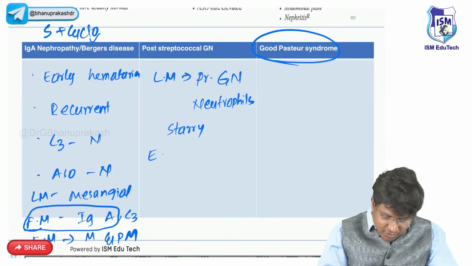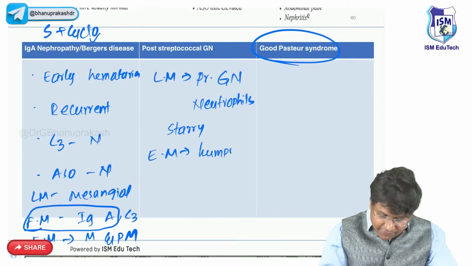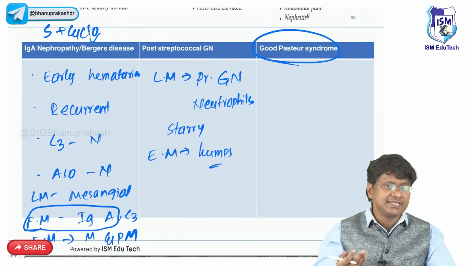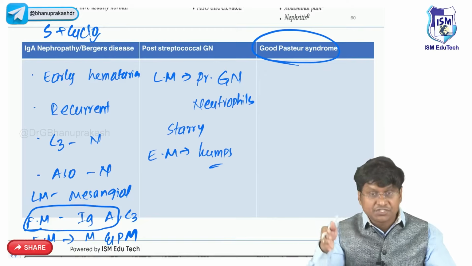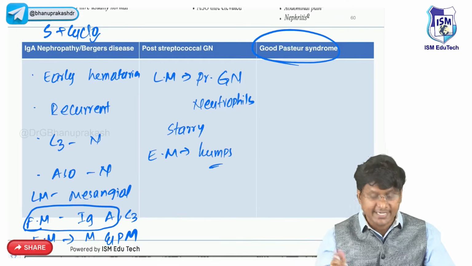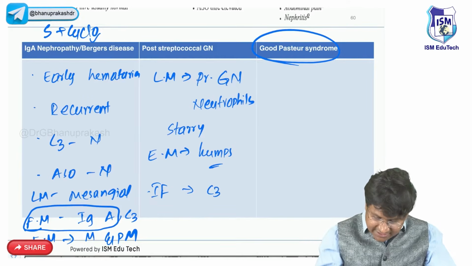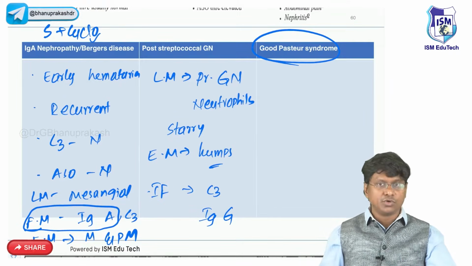And when you do an electron microscopy, you will see the presence of humps. What are these humps? These are nothing but dome-shaped subepithelial deposits. And immunofluorescent microscopy will show you the presence of C3 as well as IgG. That is your post-streptococcal glomerulonephritis.